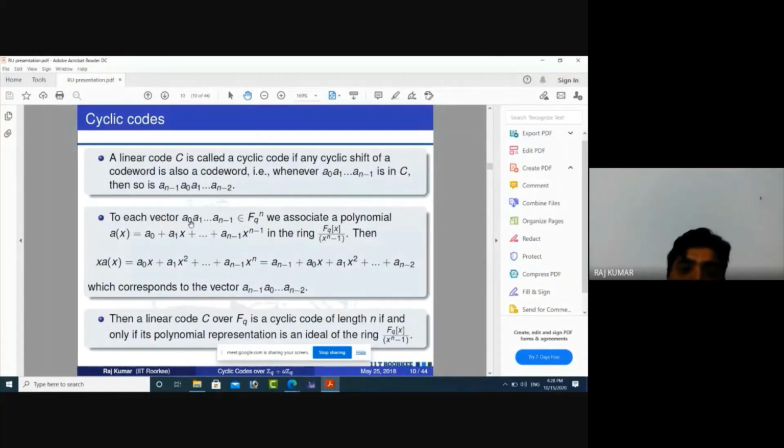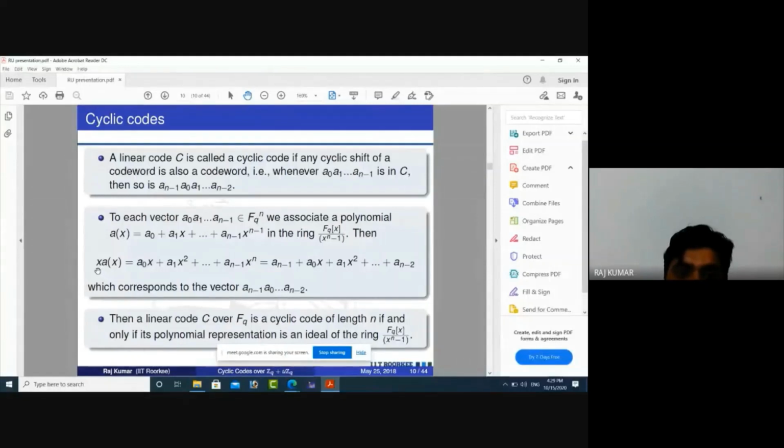For any vector a0, a1, ..., a(n-1), we can associate a polynomial to this element. The polynomial will be a0 plus a1x plus up to a(n-1)x^(n-1). Now, when we shift the last element to the first, we have to multiply the whole polynomial by x.